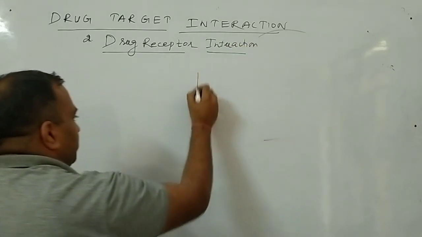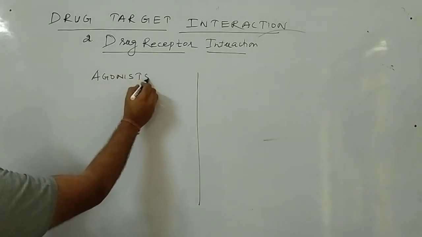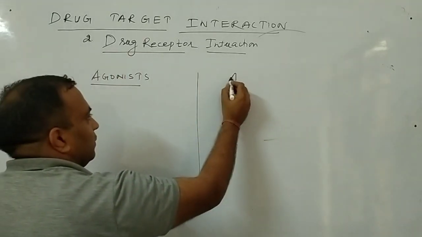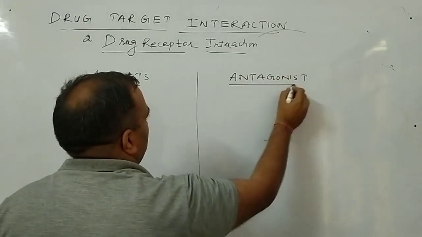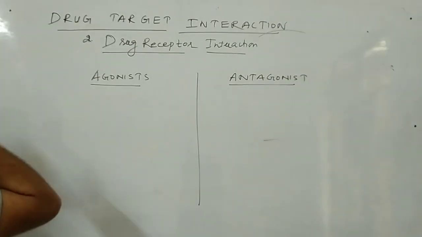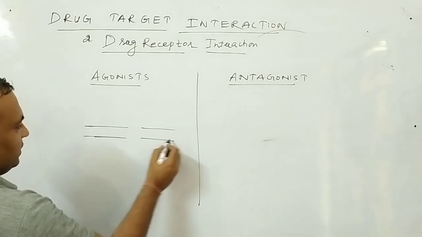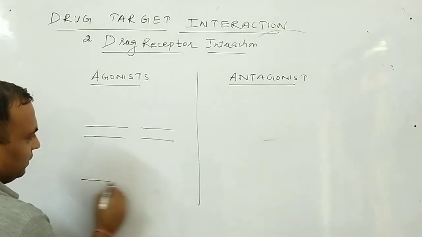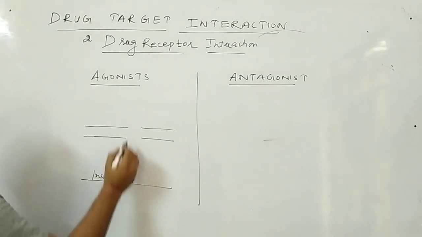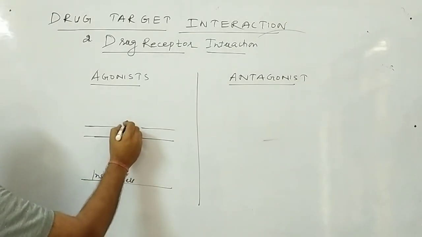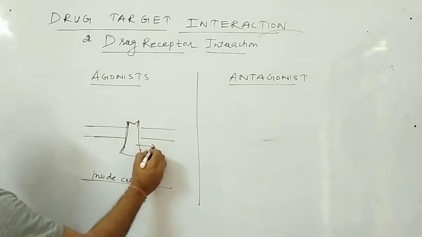This is again of two types. Number one, agonists. Second, antagonist. Now listen, what is the meaning of this? Suppose this is a cell membrane, and this is the inside of the cell. This is the receptor. We have discussed it in the starting. These are receptors.